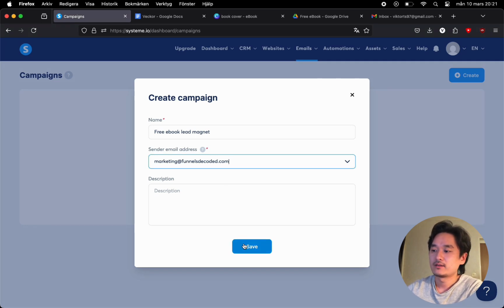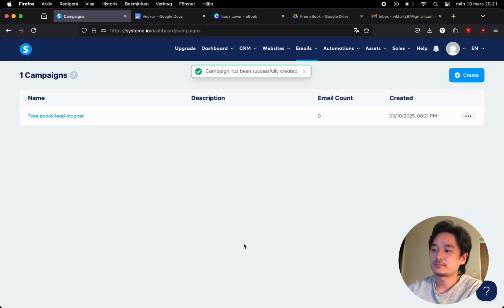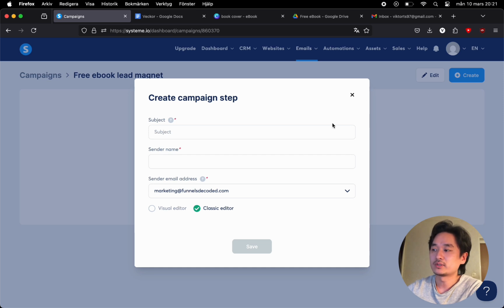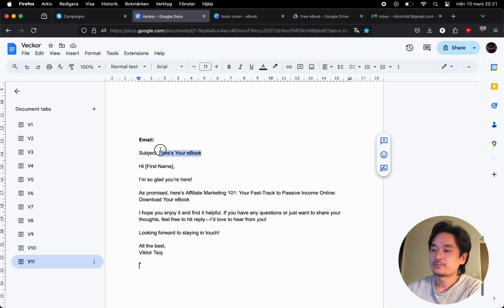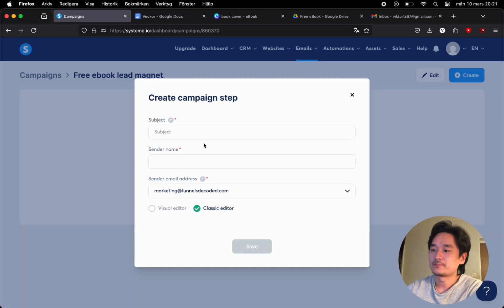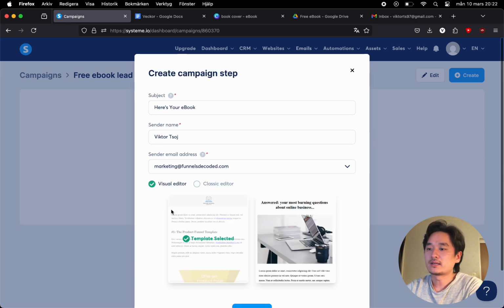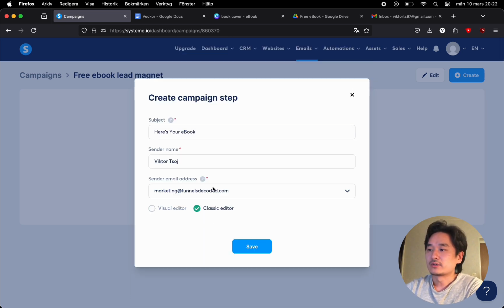So now we go over to the next step. We click on the campaign that we just created, just like before with the landing page. It's very much similar. So here we're going to give it a subject name. Here's your ebook, give it my name. And now we can choose if we want to use a visual editor or a classic editor, but I prefer using a classic editor, so we're just going to go with that.